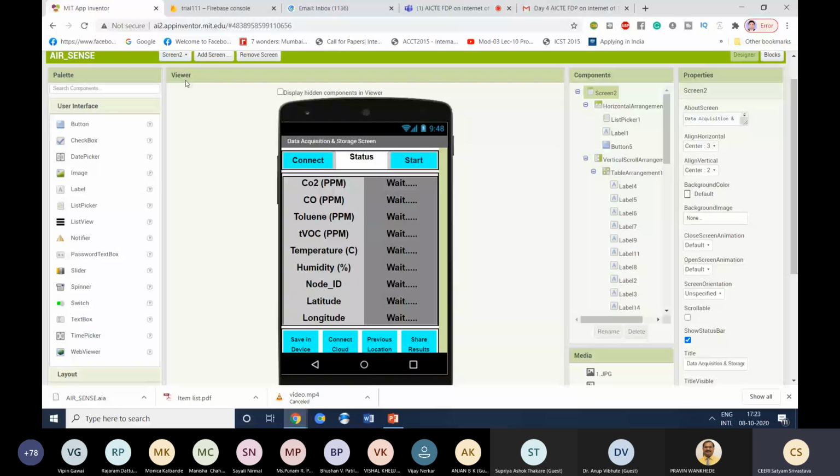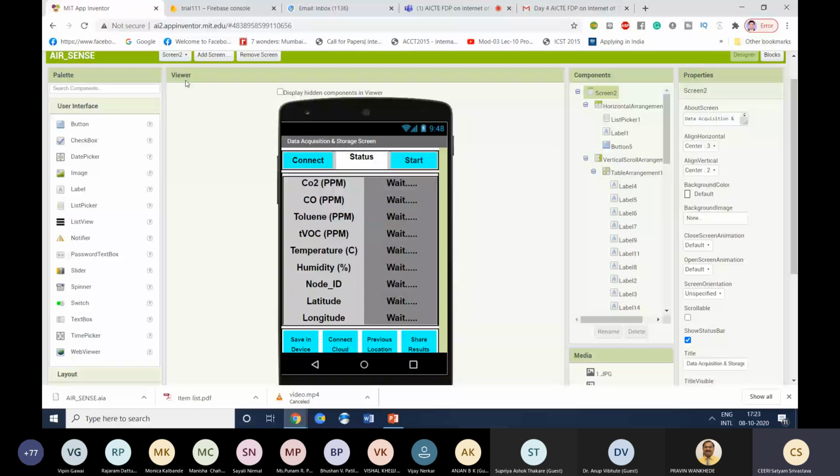One is the connect button, which I want to use to connect my hardware to the app, and the second one is the status, which is basically a text box that will tell me whether my device is connected or not. So if my device is connected to my smartphone, it will display active. If it is not, it will display deactive. How it will be made, I'll explain in the backend programming. Now the start is another button to start the data communication.